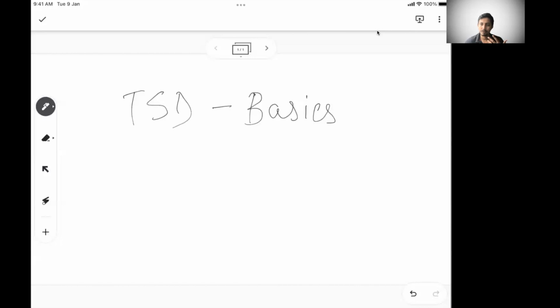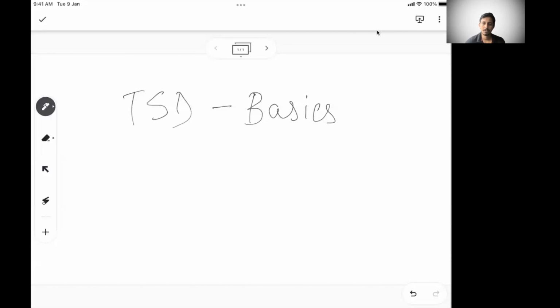So there are hardly any formulas for you to remember here, like let's say in simple interest, compound interest, where you need to know some of the formulas. The idea here is to focus on the concepts and get that conceptual clarity. Otherwise, a time, speed, distance problem may appear to you as a difficult one if your conceptual clarity is not there in place. So what we'll do, like the other sections, we will cover the basics in this session.